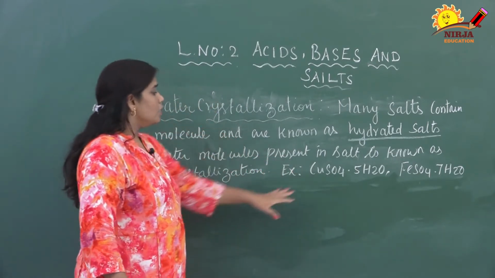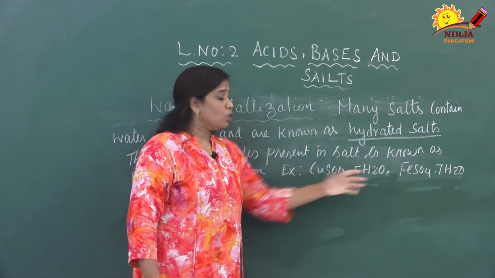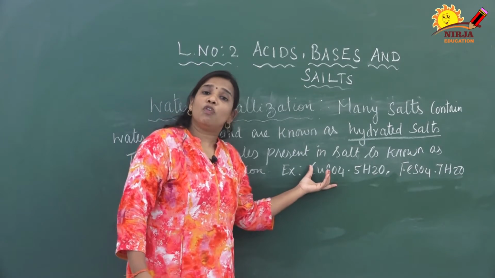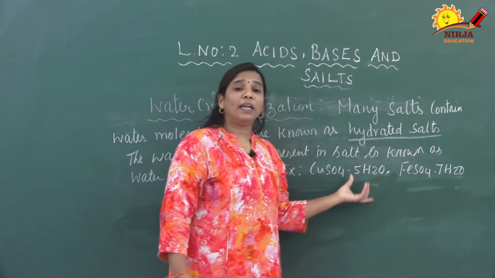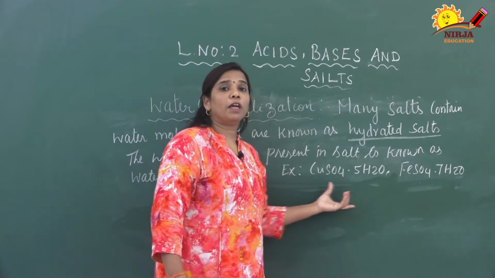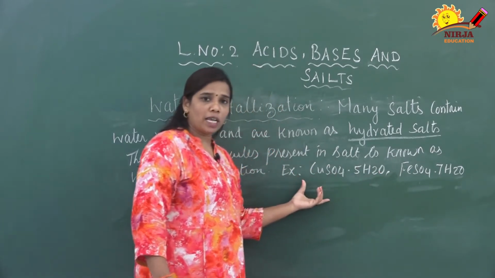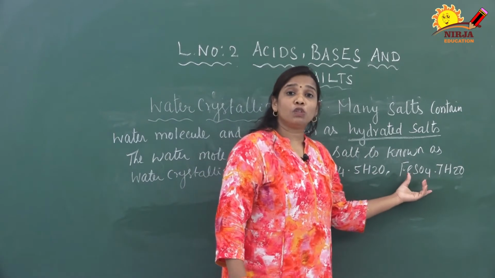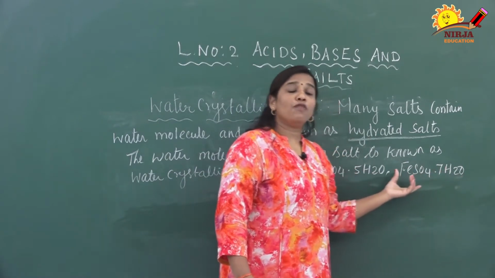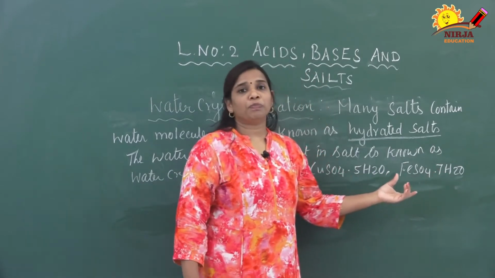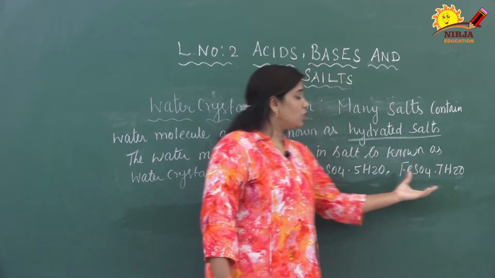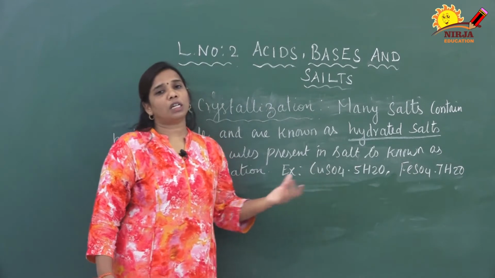For example, CuSO4.5H2O. So, what is CuSO4? CuSO4 is nothing but copper sulphate, and 5H2O, 5 for pentahydrate. So copper sulphate pentahydrate is one example. Another one is FeSO4.7H2O. FeSO4 is ferrous sulphate, 7 for heptahydrate. So these two are examples of water of crystallization.